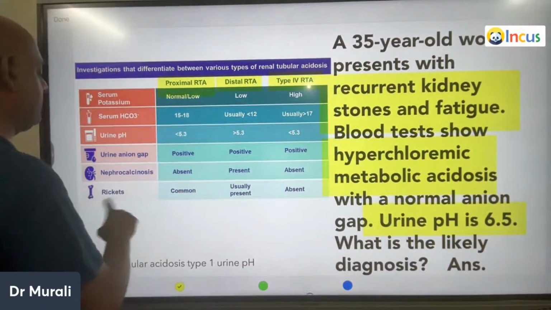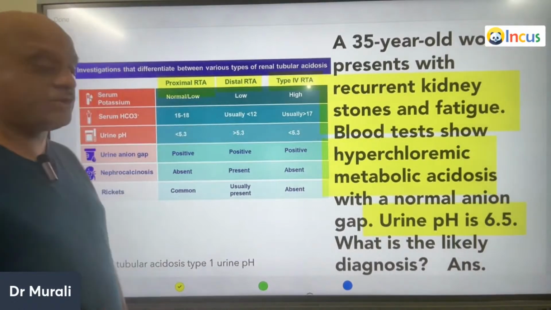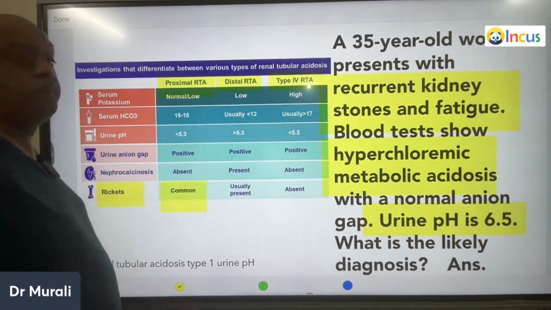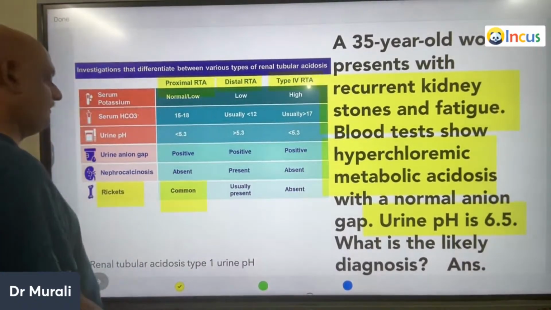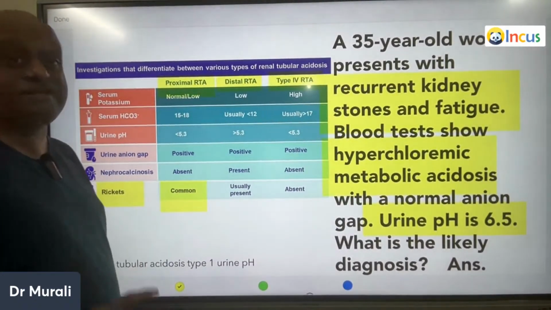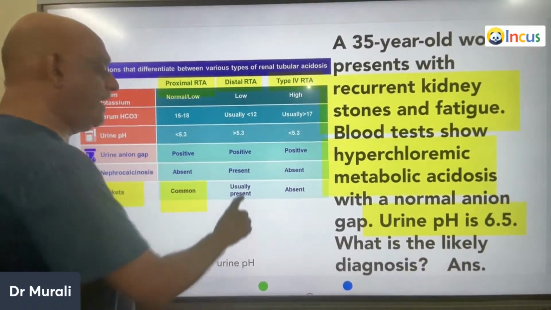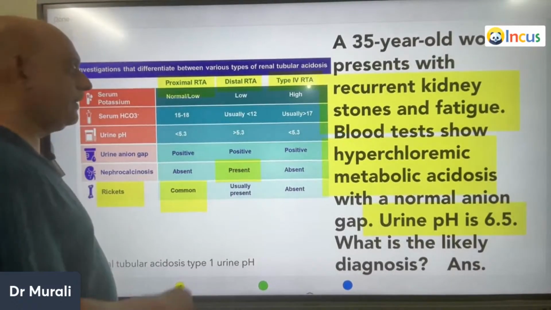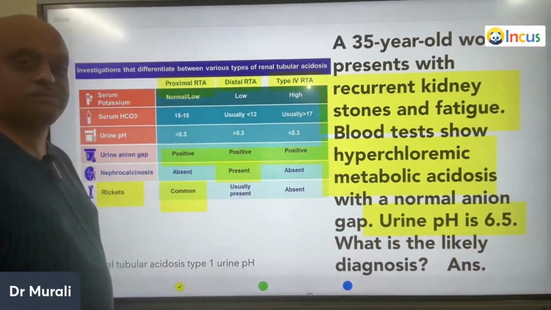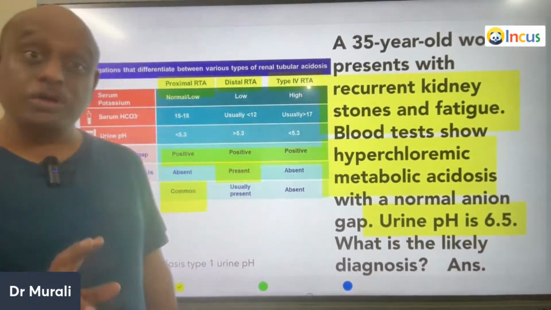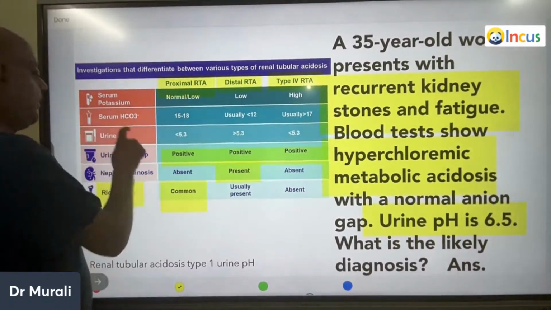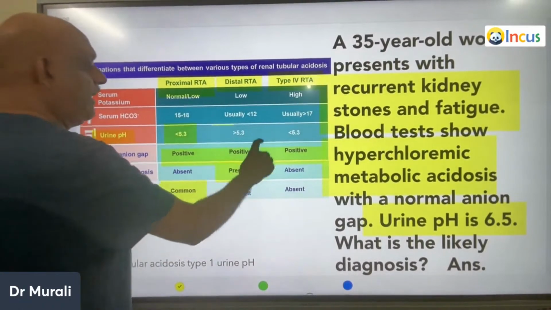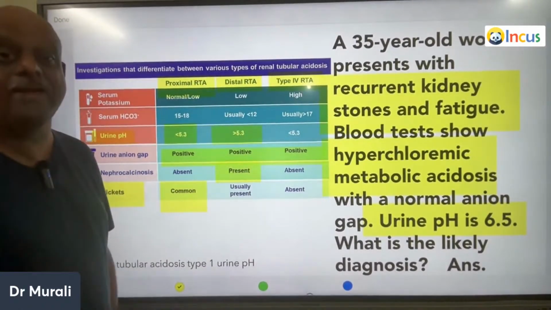Where is the acidification present and absent? Where is rickets present? Typically, rickets is a problem in proximal RTA. And nephrocalcinosis is a feature only of distal RTA, but not proximal RTA. Urinary anion gap is typically positive in all the 3. And urinary pH is typically less than 5.3 if it is a proximal RTA. It is more than 5.3 if it is a distal RTA.